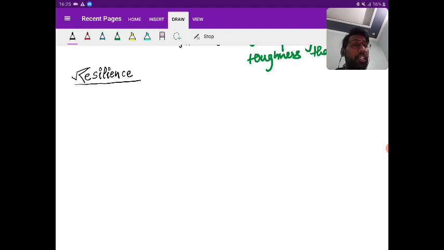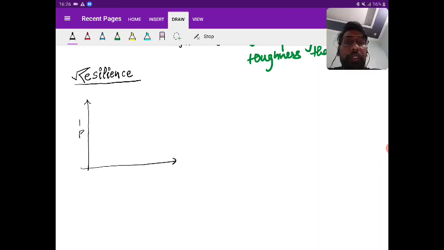The resilience is also due to sudden static load, but right now I'm talking about the gradual static load, and that too within the elastic limit. So draw the P delta curve. Now I'm drawing for mild steel.